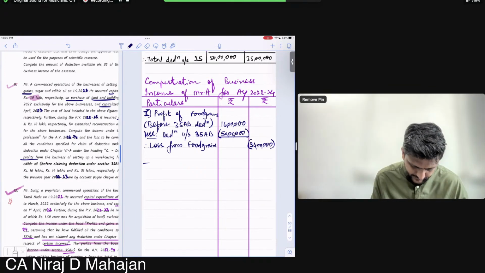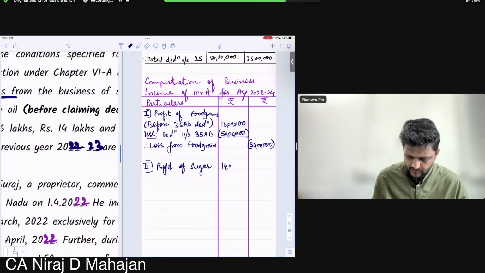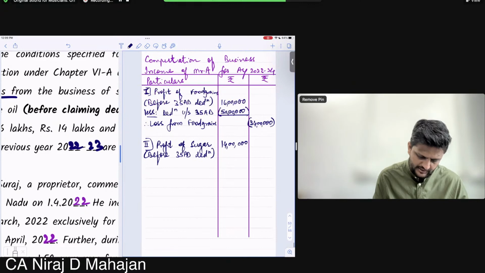Second, profit from sugar business. It is given to you, 14 lakhs, before 35AD deduction. Less: deduction under section 35AD.